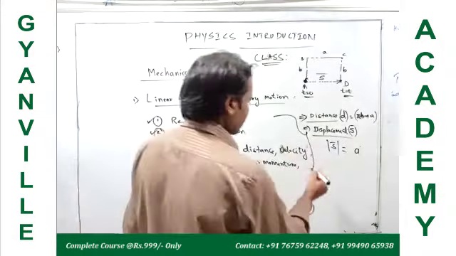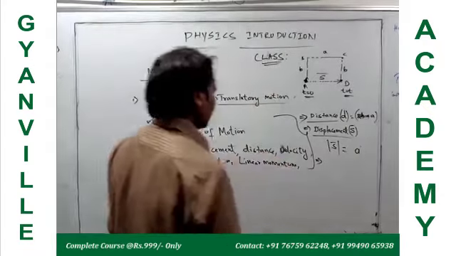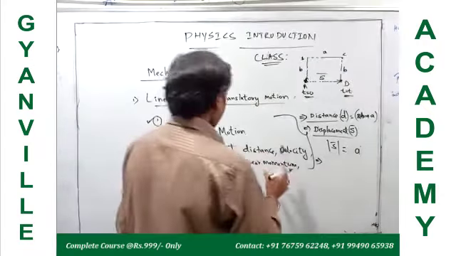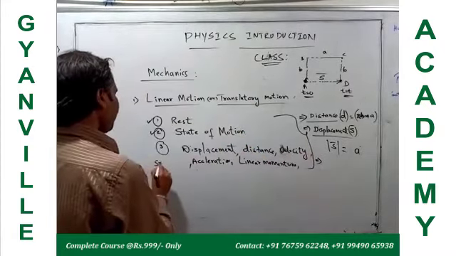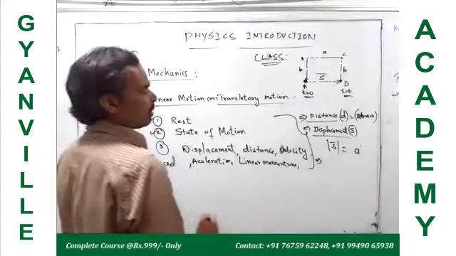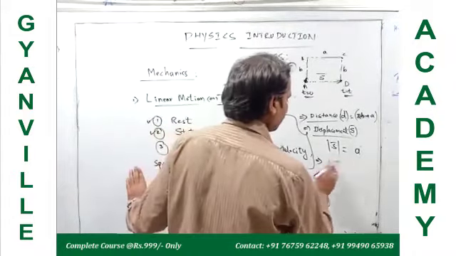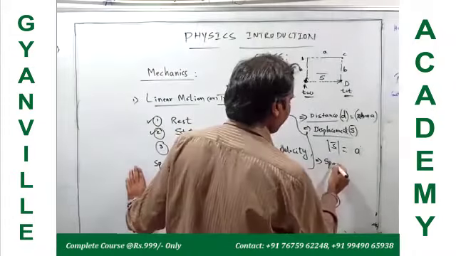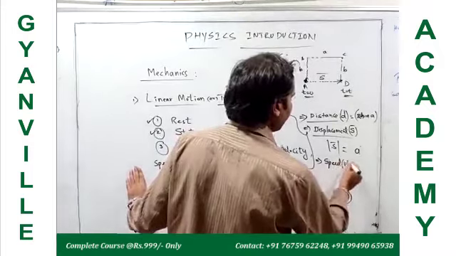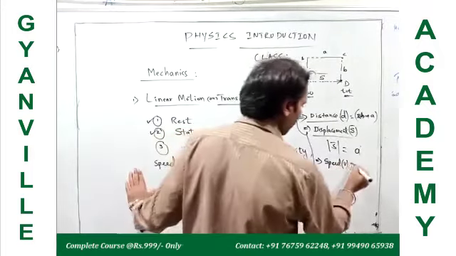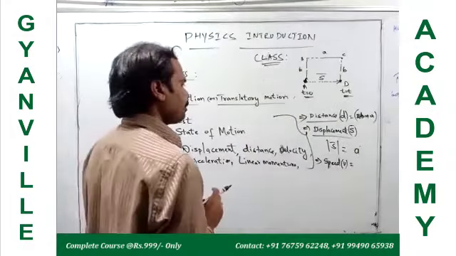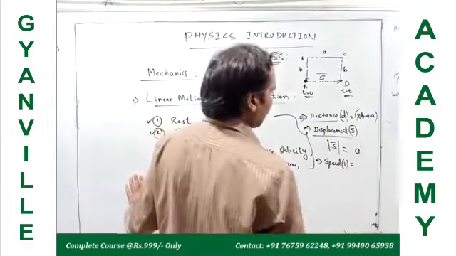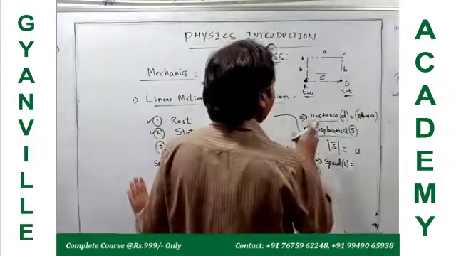Okay. The next point is we want to define the speed of the moving body. Speed of the moving body we can represent by V. Speed of the moving body is defined as the ratio of total distance traveled to total time taken.